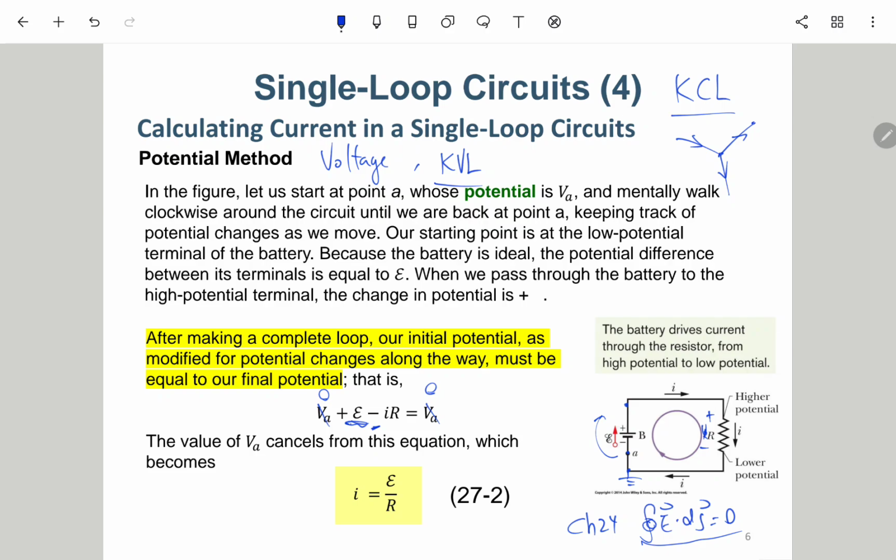But still, this is a single loop circuit, so E equals IR is enough. We don't need to follow this, but for an even more complicated circuit, then definitely you need to do so. So it's just to let you get familiar with it.